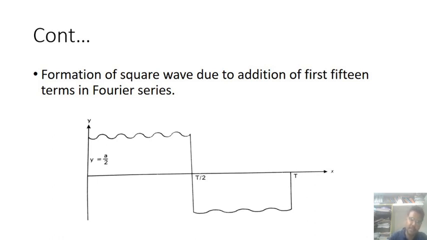If you add more and more terms, the resultant curve approaches a square wave more closely. So that is how we explain the square wave using Fourier transformation.